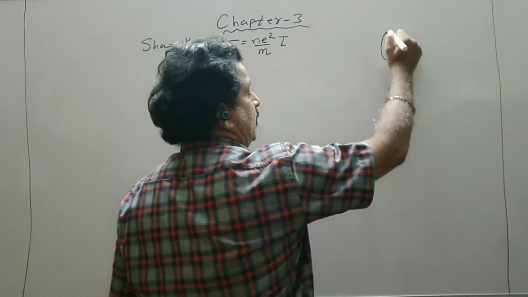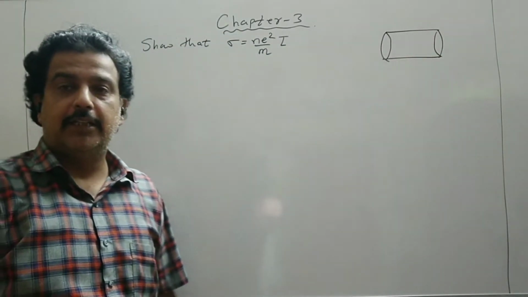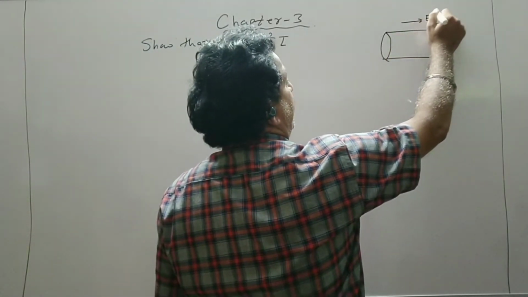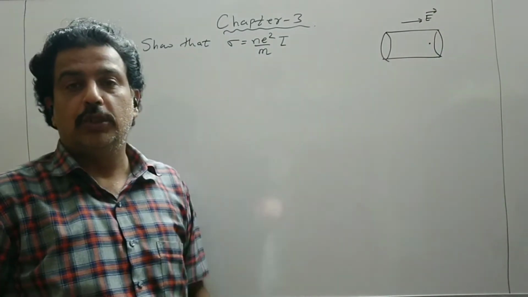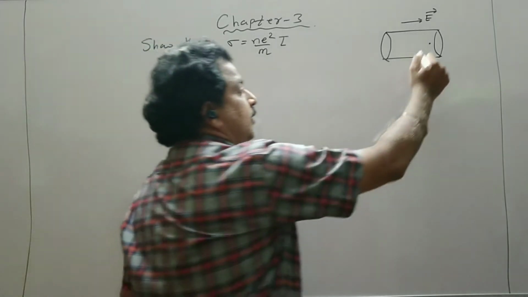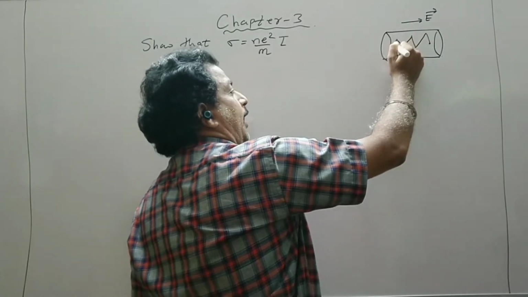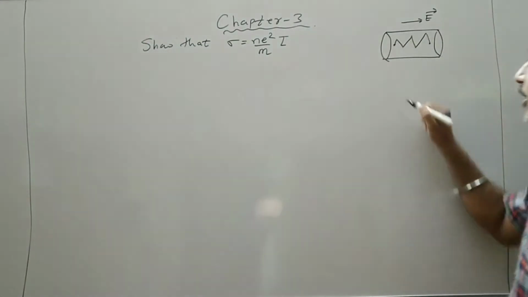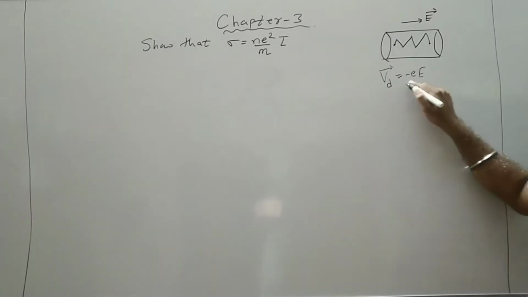Before we move on to this derivation, let us revise what we have studied. In the previous lecture, we found that in the absence of the electric field, the electric current was zero, and when the field was applied, the electrons started moving in the direction opposite to the electric field, and they collide with the ions oscillating about their mean position, and they were accelerated from one end to the other with the drift velocity, which was given by the relation minus eE m tau, where e is the charge and E is the electric field.